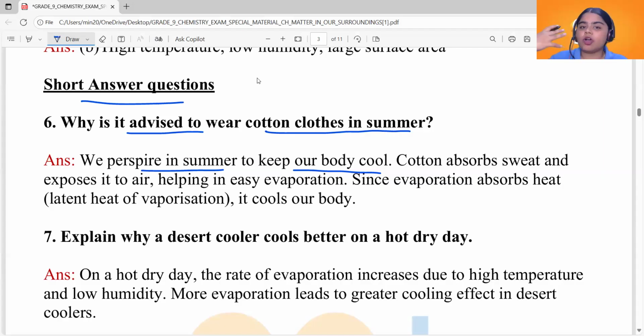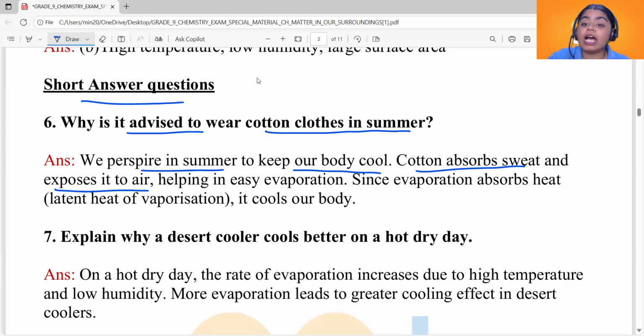Now what does cotton cloth do during summer? Cotton absorbs sweat and exposes it to air. So cotton clothes act as a method for the sweat to be exposed to the air, letting it get evaporated.